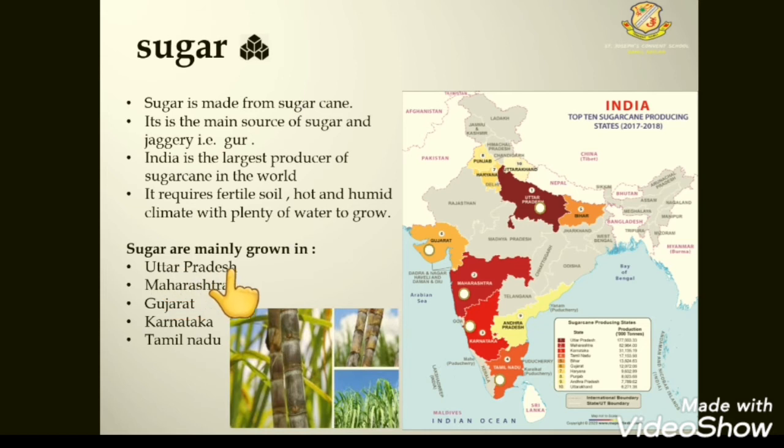Sugarcane is mainly grown in Uttar Pradesh, Maharashtra, Gujarat, Karnataka and Tamil Nadu. These are the places which indicate the growing of sugarcane: Gujarat, Maharashtra, Uttar Pradesh, Karnataka and Tamil Nadu.